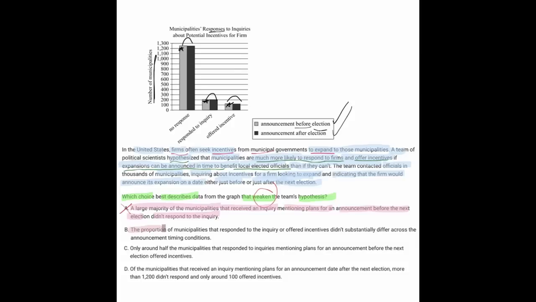So B, the proportion of municipalities that responded to the inquiry or offered incentives didn't substantially differ across the announcement timing conditions. That's our answer right there, because that's what we saw. We saw that the number of these two was pretty much the same in all instances, depending on whether it was going to be announced before or after the election. It wasn't very significant. So the answer here is B.